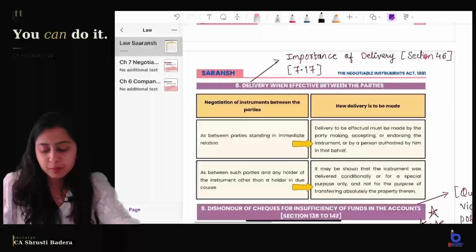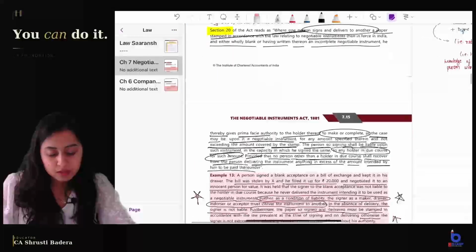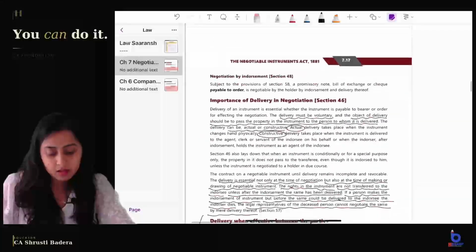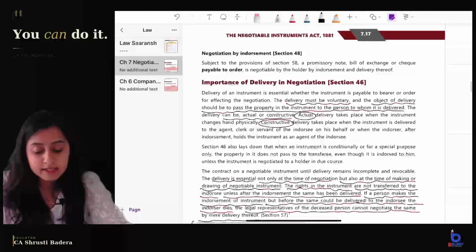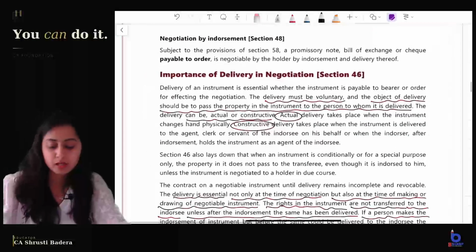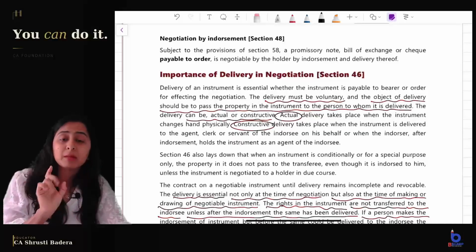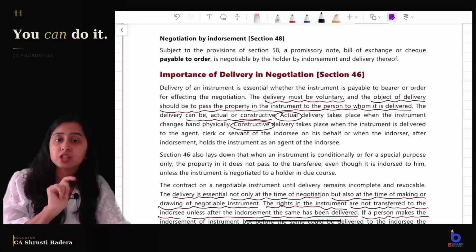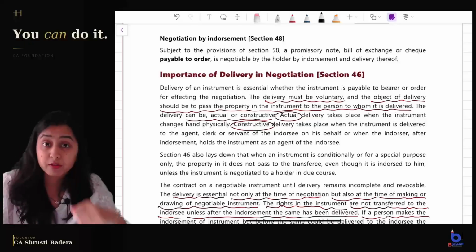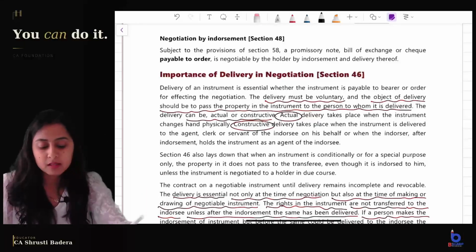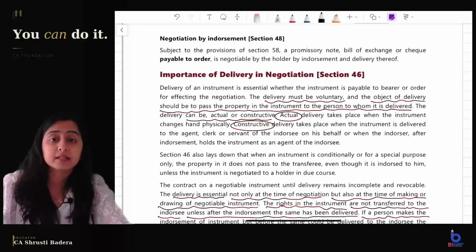Now coming to importance of delivery. Section 46. Delivery of an instrument is essential whether the instrument is payable to bearer or order. Delivery is a thing which is common in both, right? But in case of order only, what is additional? Endorsement. The delivery must be voluntary, and the object of delivery should be to pass the property in the instrument to the person to whom it is delivered.